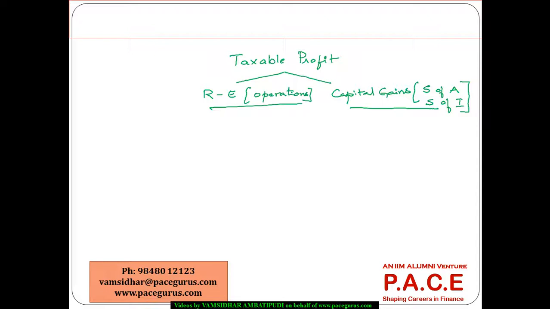So the typical way that we compute is, first of all, from the financial statement, we look at the income statement of the company, and within that income statement, we are taking the profit before tax. We are taking the profit before tax, and to this profit before tax, we are trying to do a few adjustments. We might have used a few expenses in arriving at this wherein there is no allowance for tax.